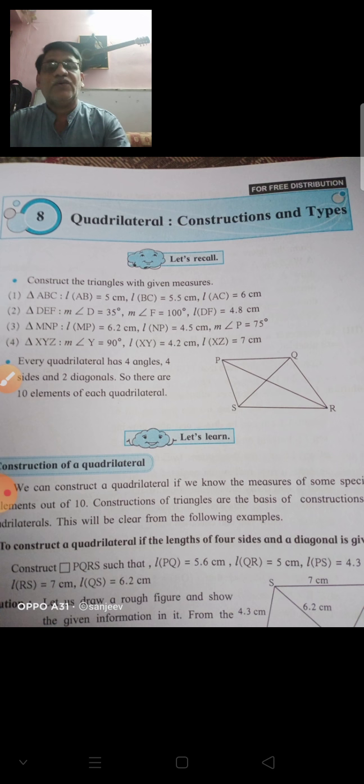I will explain the properties of quadrilateral somewhat, and afterward we will go to the next lecture, because the construction we already learned: how to construct the quadrilateral when different parts are given. Here, the construction of a quadrilateral when three sides and one diagonal are given, or when the base, one side and two diagonals are given, we already learned in 8th standard.